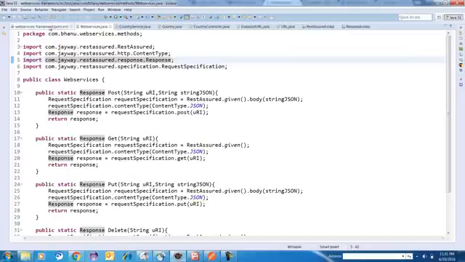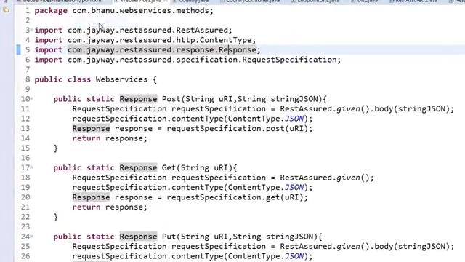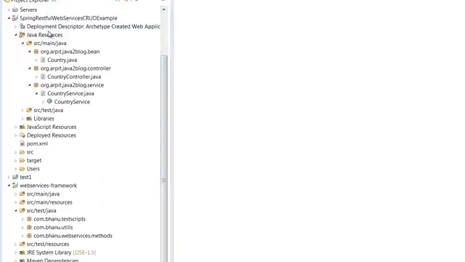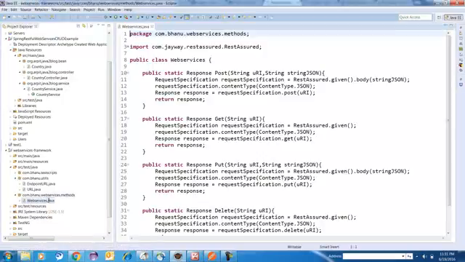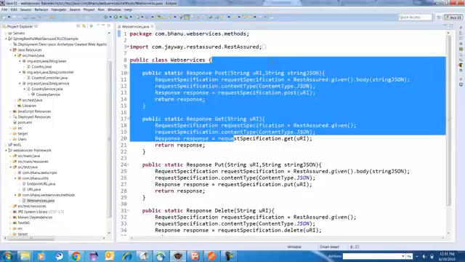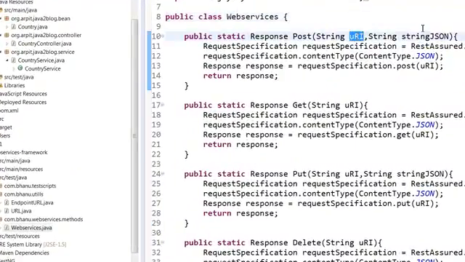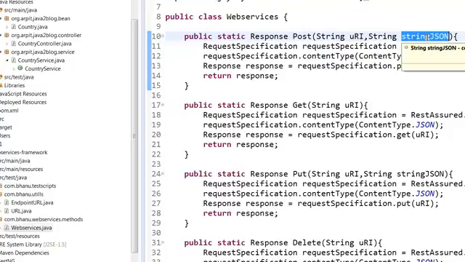Now I'll close everything. Now my one piece is ready, right? One piece. So web services, all my methods are ready. Now when my methods are ready, this method requires two things: one, it requires URI and the data. So data, as we know, we will supply through test script, right?